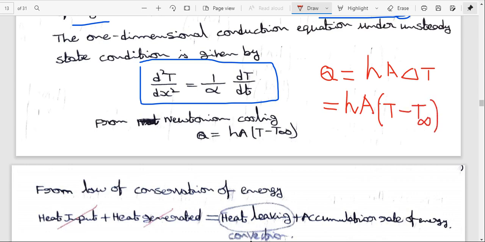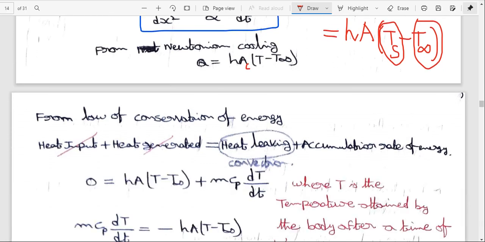This is the surface temperature minus ambient temperature. It is denoted with Ts for surface and T infinity for ambient or atmospheric temperature. So from Newton's law of cooling, Q equal to minus h A into the cross sectional area, so h A (T minus T infinity).